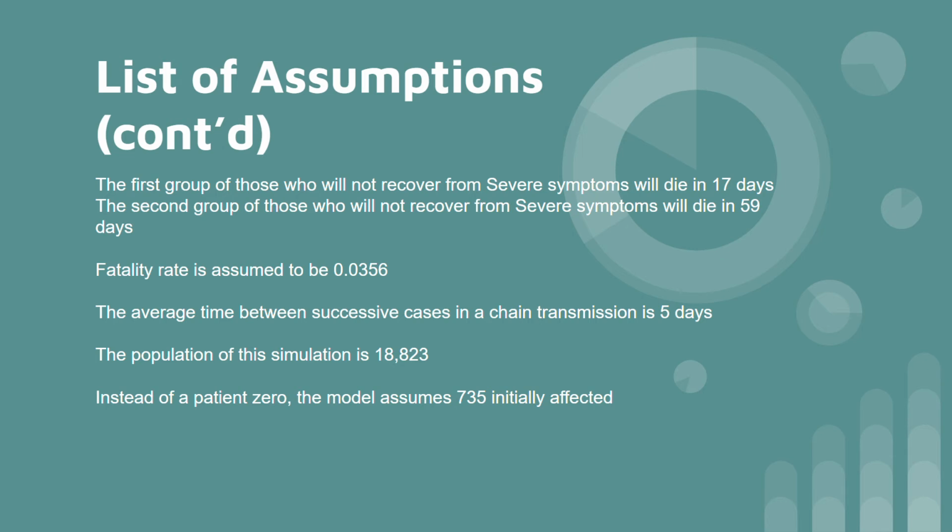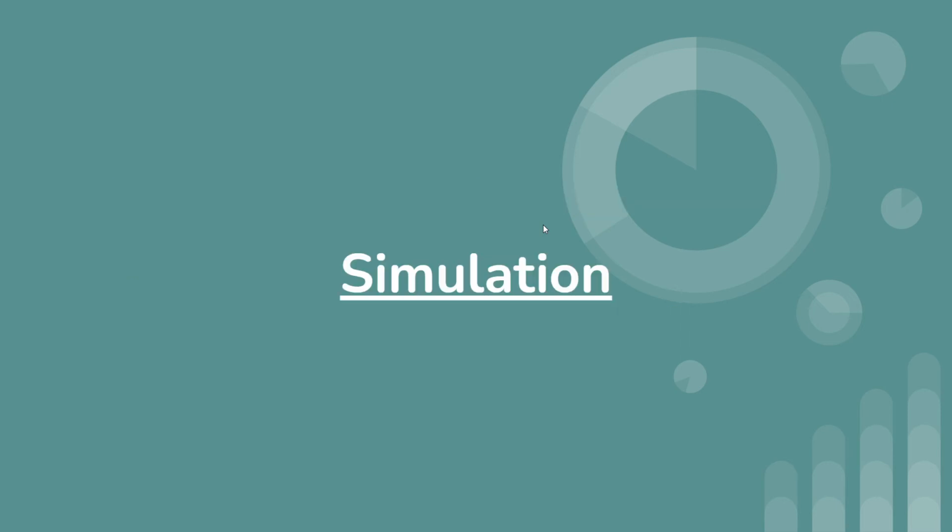The population of this simulation is 18,823, which is NYC's population in thousands. The reason we use this is that using NYC's original population was creating difficulties for the model to run, given the number is so big. Also, instead of a patient zero, the model assumes 735 initially affected. This is currently NYC's COVID cases in thousands. So now we can take a look into the simulation.